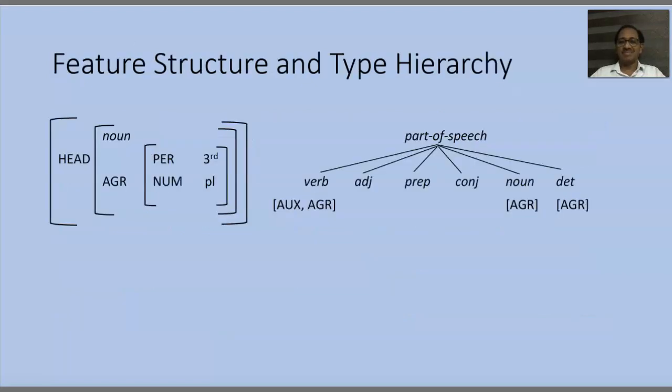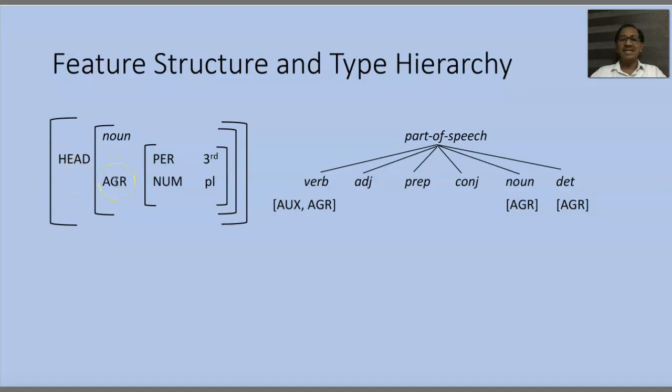Look at how it works. We have a feature structure. Let's consider a noun. Let's say boys. Boys is a noun. It has a head feature. What is the value of the head feature? What is the parts of speech of that? That is the head feature. Boys is a noun, so noun is the value of head feature, and that value, which is noun, has another feature structure, right? That feature structure has a feature AGR.